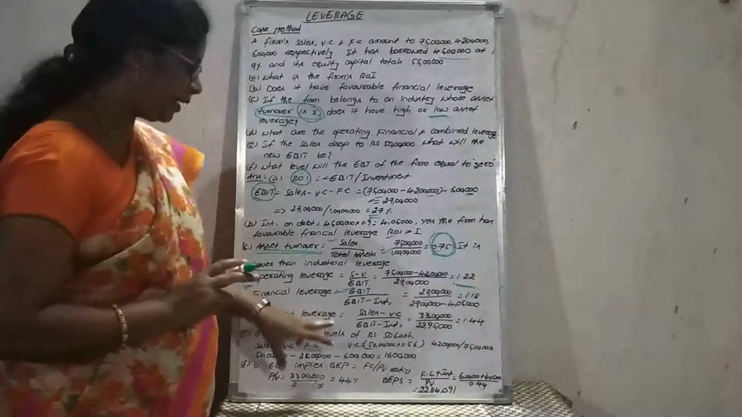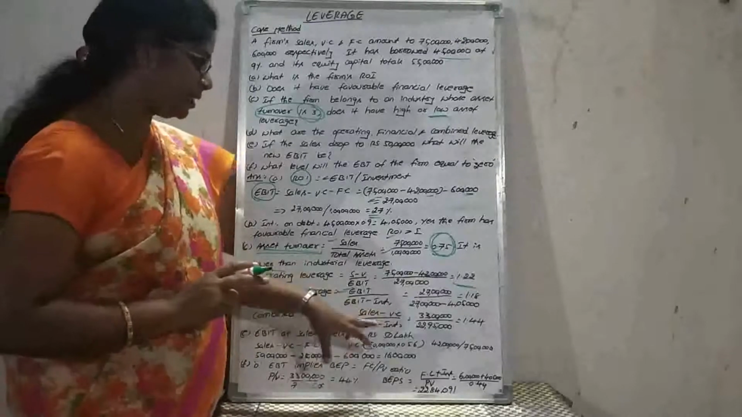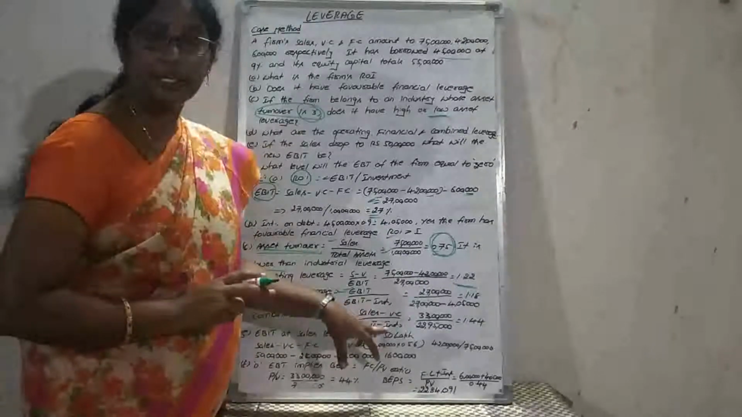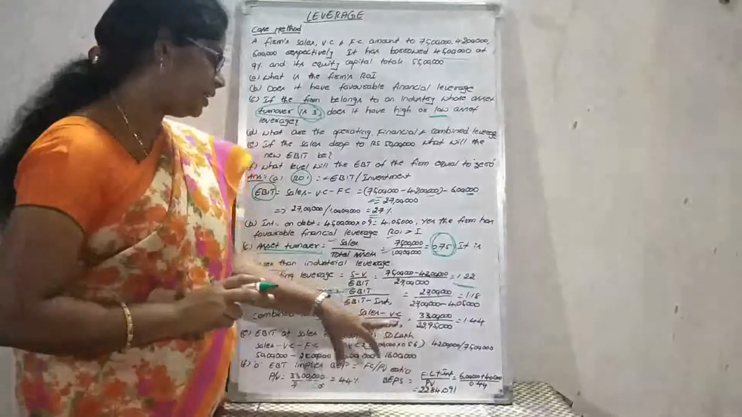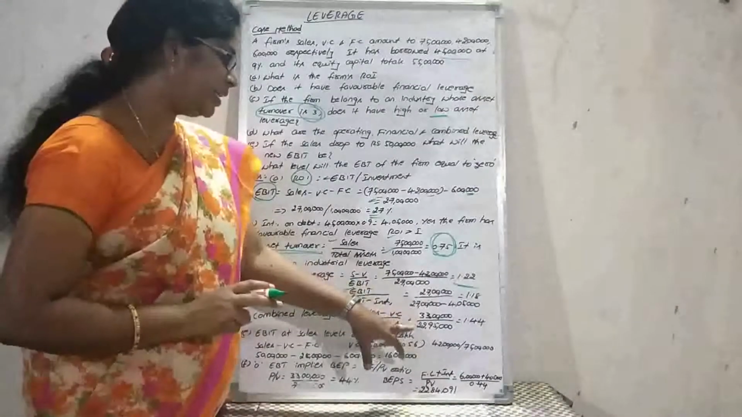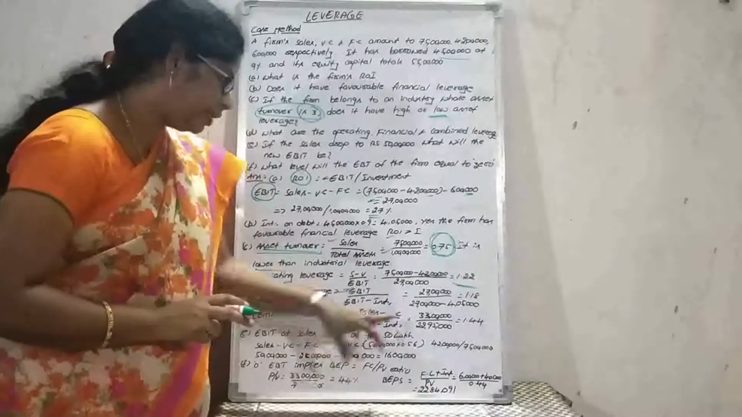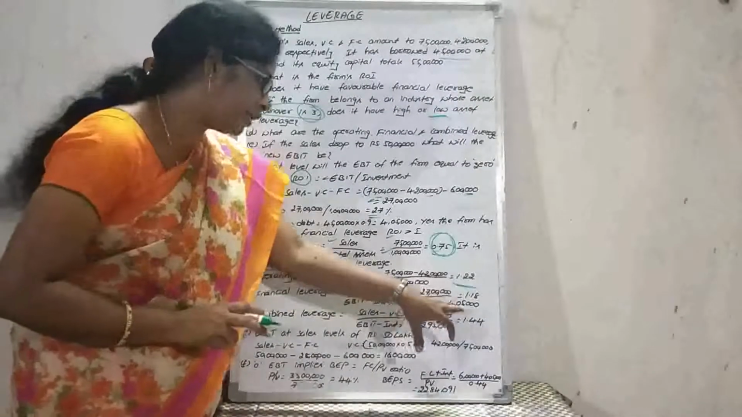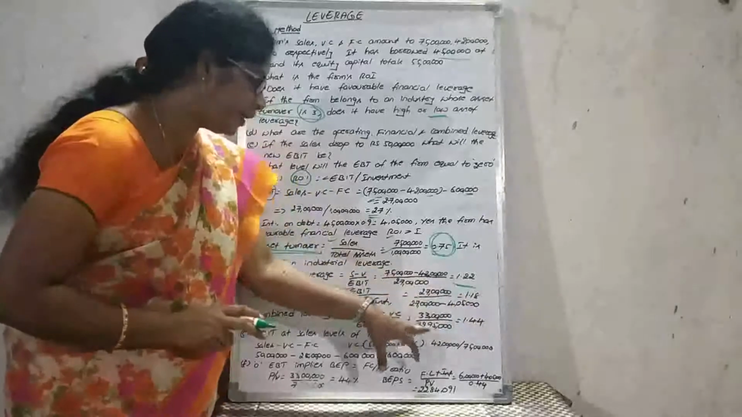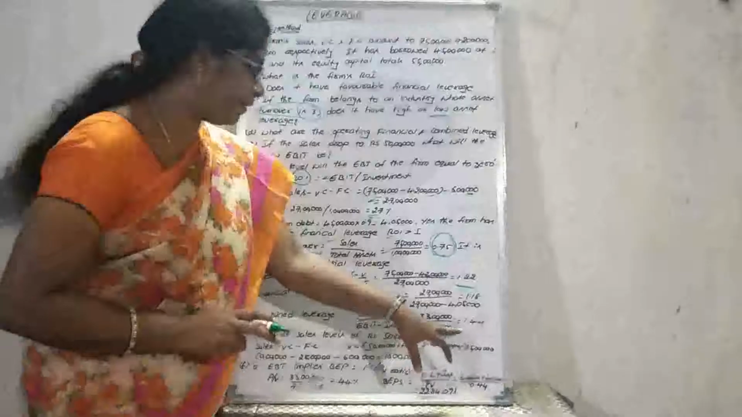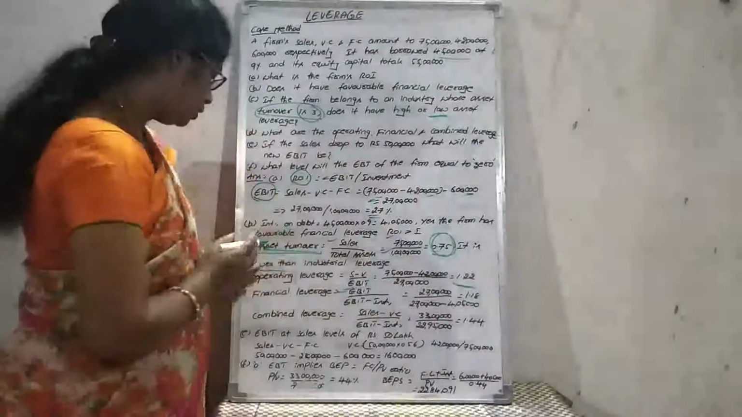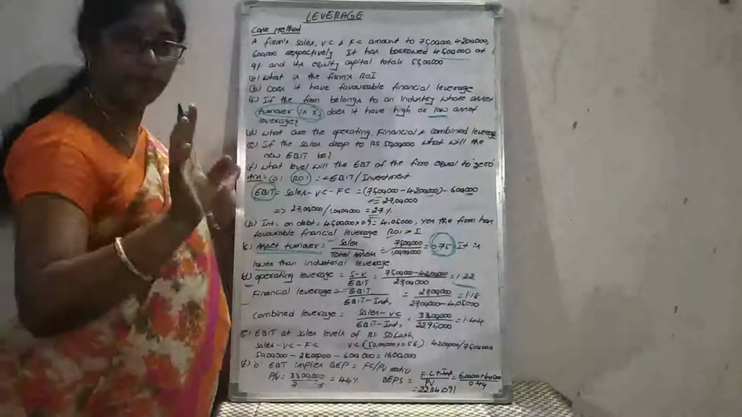And coming to the combined leverage: sales minus variable cost divided by earnings before interest and tax minus interest. That is contribution 33 lakhs divided by 22 lakhs 95,000. So here 27 lakhs minus 4 lakhs 5,000, the value will be 22 lakhs 95,000. The value is 1.44. So the fourth one also we fulfilled.